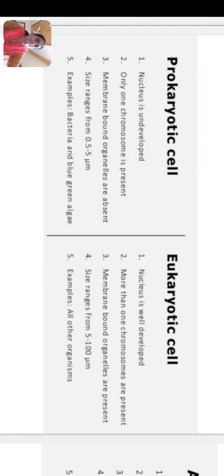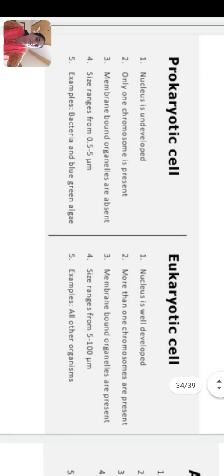In prokaryotic cell only one chromosome is present, while in eukaryotic cell more than one chromosome is present. In prokaryotic cell membrane bound cell organelles are absent, while in eukaryotic cell they are present.